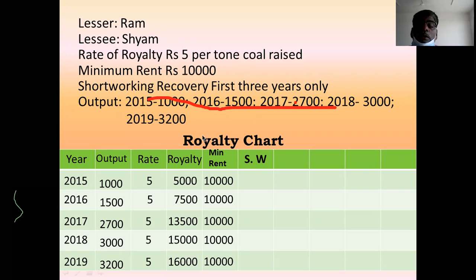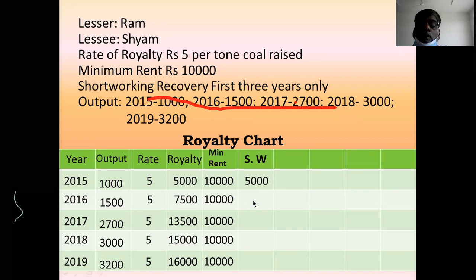You see in the first year, minimum rent is more, royalty is less. Therefore, short working is equal to minimum rent minus royalty, which is 5,000.